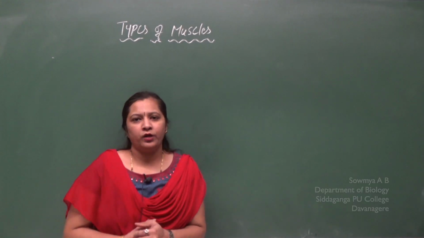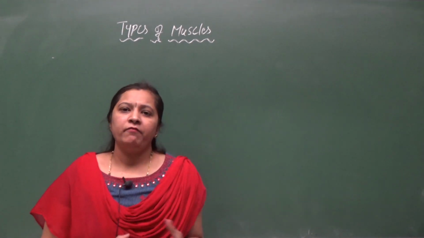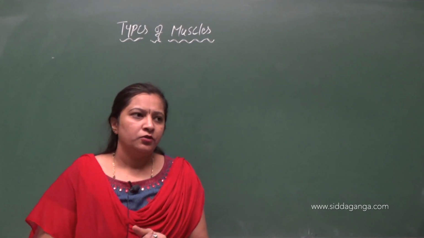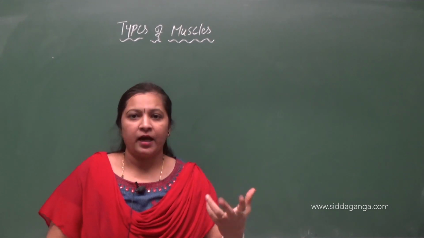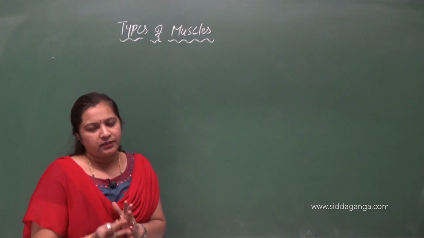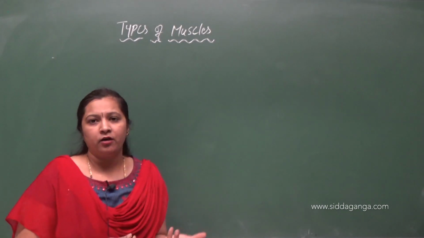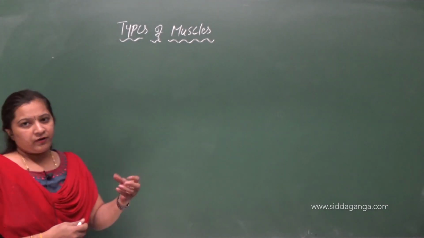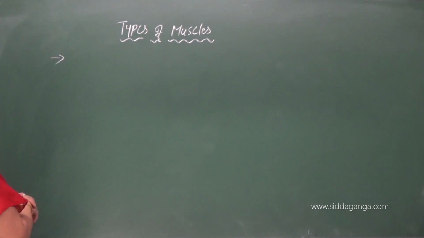Hi everyone, today's topic is types of muscles. Based on various criteria, the muscles are classified into different types. Criteria in the sense of their regulatory activity, their appearance and their locations in the body. Based on location, that means where exactly the muscles are placed in the body, there are three different types of muscles identified.